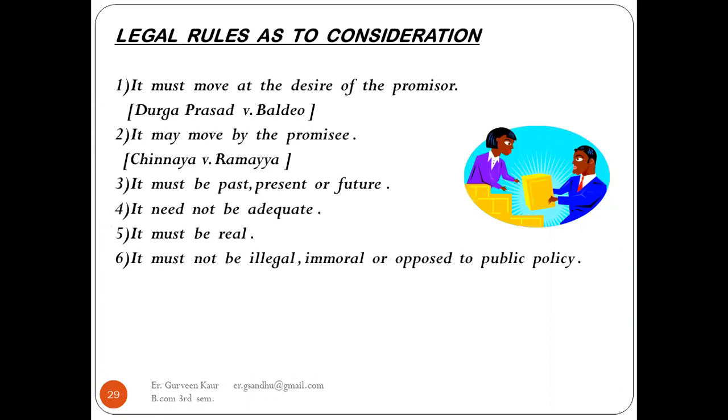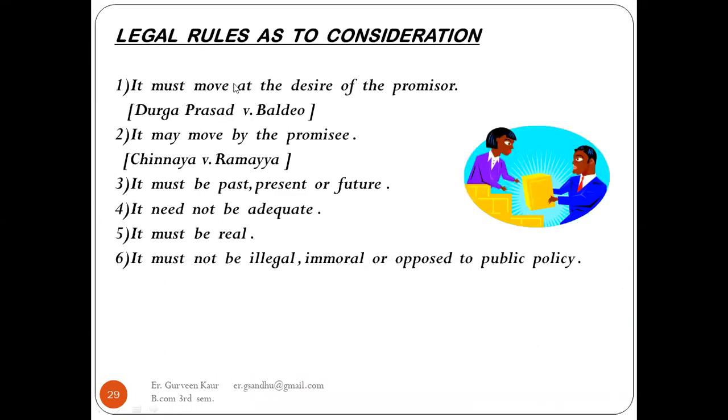Next are the legal rules as to the consideration. It must move at the desire of the promisor. So when the promisor says, yes, okay, this is going to happen, then only the consideration is going to happen. It may move by the promisee, the person who has given the promise, when he acts according to his willingness. It must be past, present, or future.